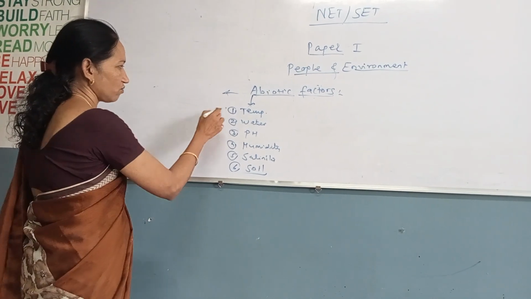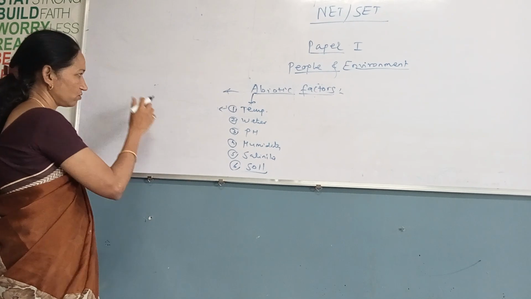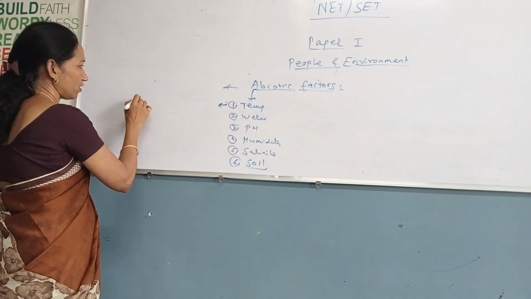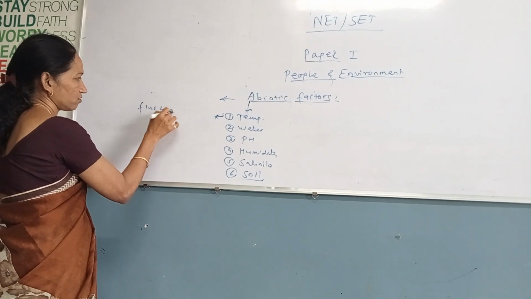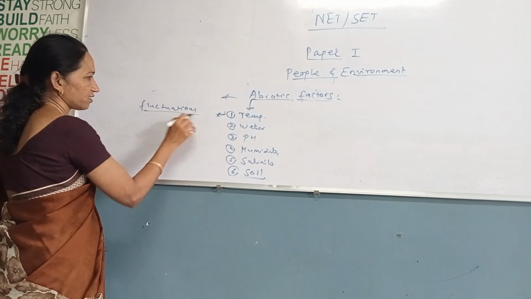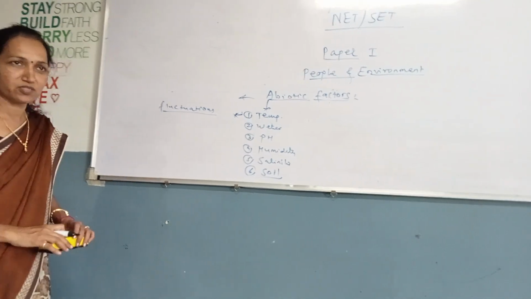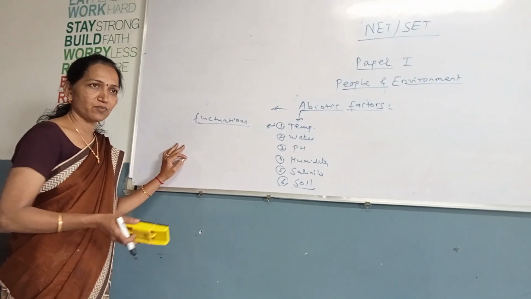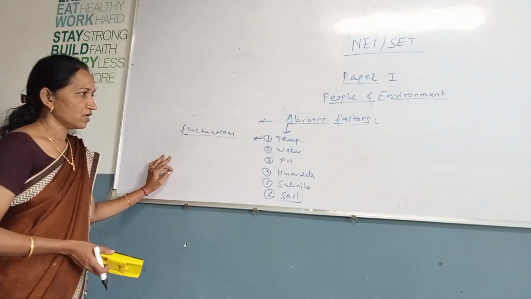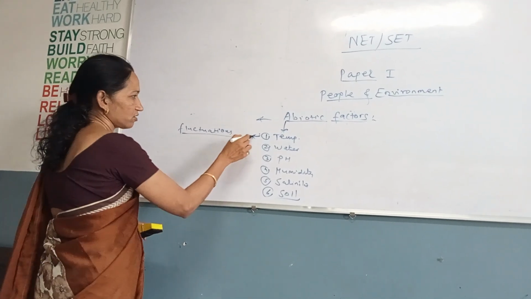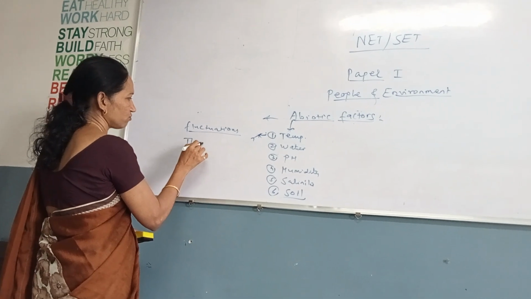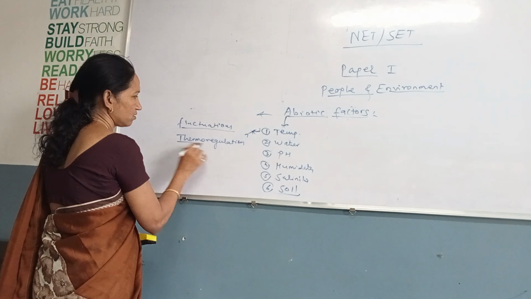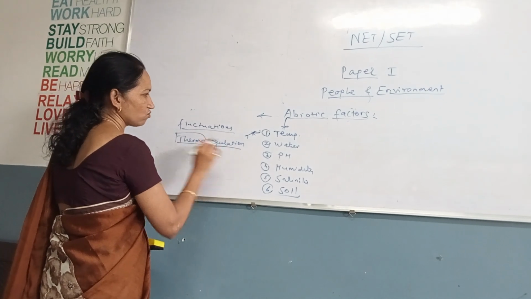Temperature is one of the most important factors, and temperature is measured by the instrument thermometer. It shows fluctuations, meaning the seasonal changes that are seen in different types of animals, plants, and human beings also. They adjust to their particular temperature or surroundings. The maintenance of temperature in your body is called the thermoregulation process. Thermo means temperature, and regulation means to maintain.